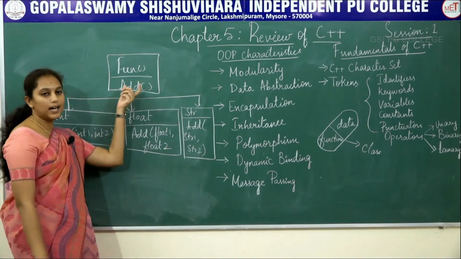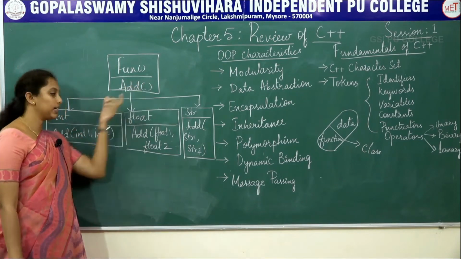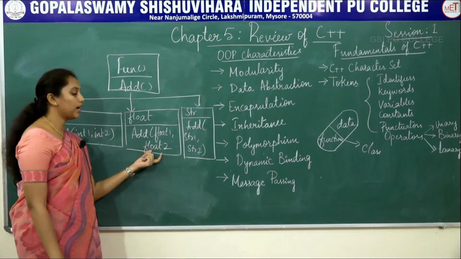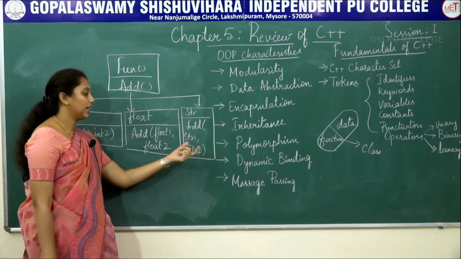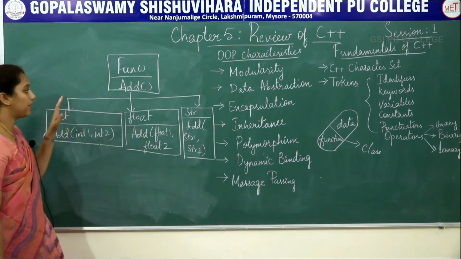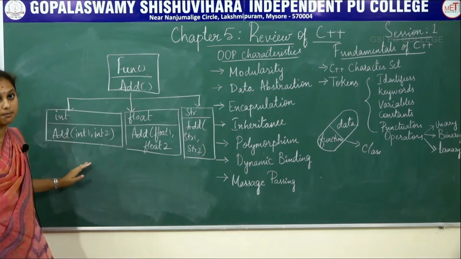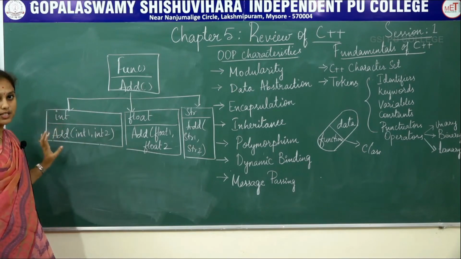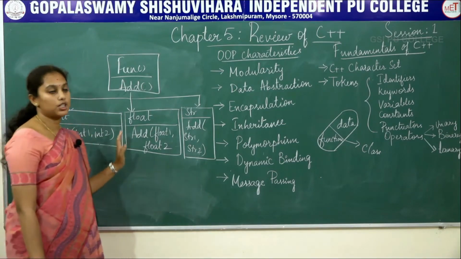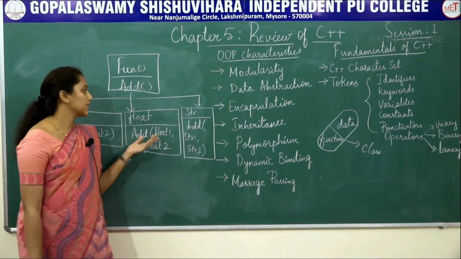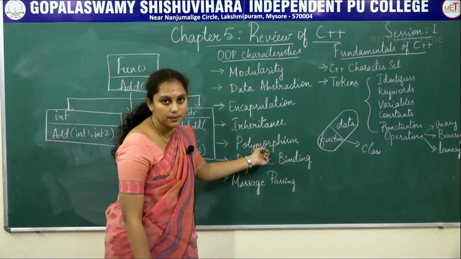Here the function addition is used to add integer numbers, here to add floating point numbers and here to add the string type. So the function name remains the same but the operations may differ. According to the situation, the same function is used to perform different operations, which is called polymorphism.